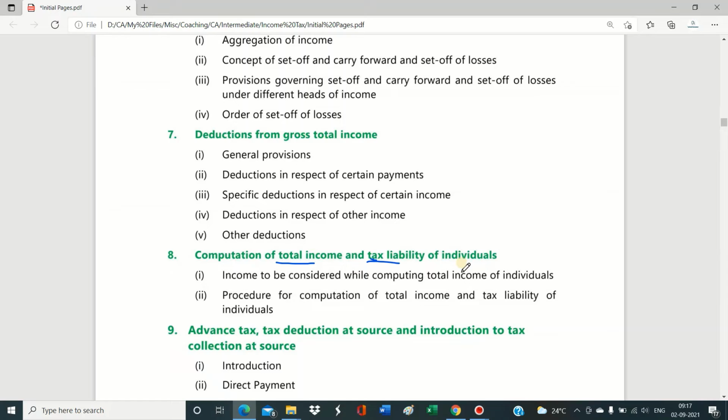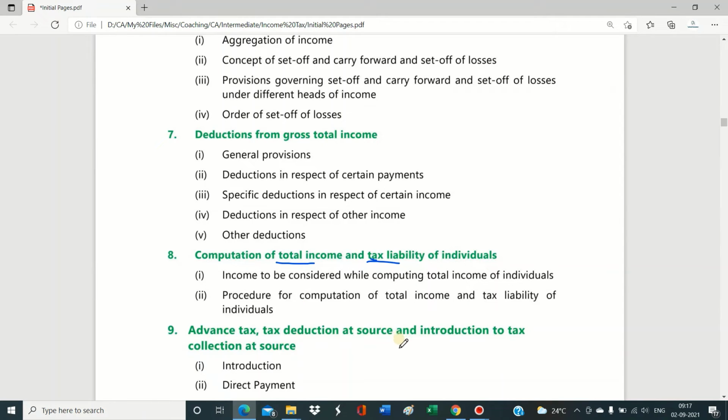These are very important to learn, not only for your CA Intermediate, but even for your articleship period, for practice, or if you are going for a corporate job also, because you should know how to compute your own income tax liability.